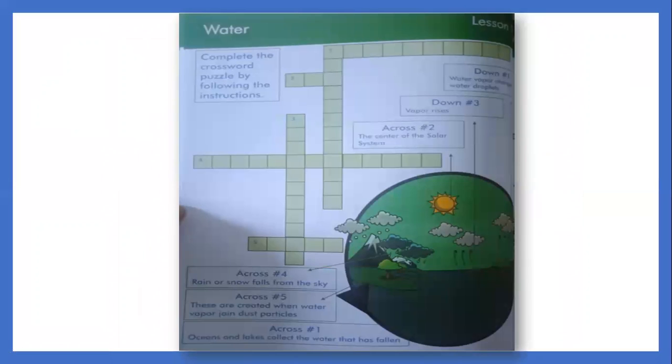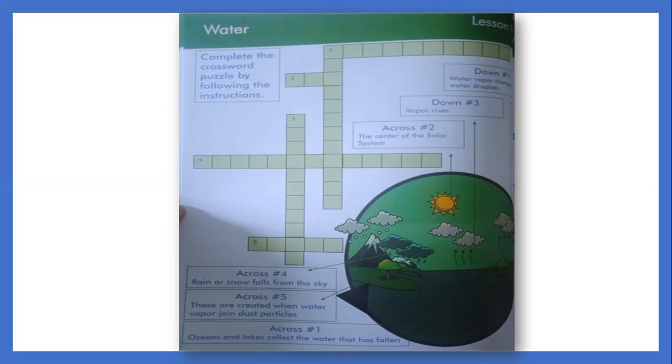This morning you learned what the different forms of water are and its kinds. If you have your book already, you can answer page 18 in your book.